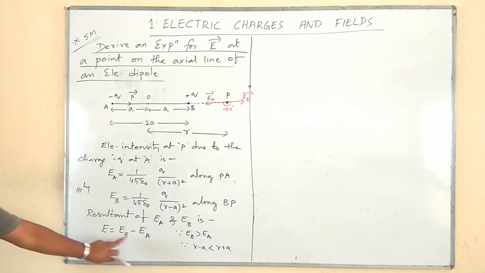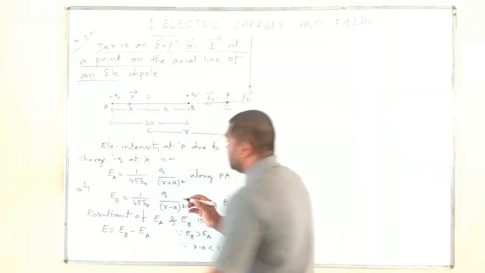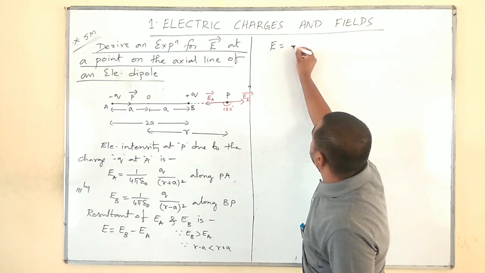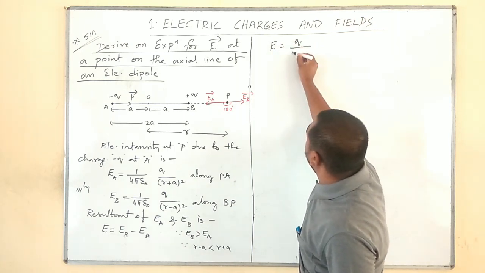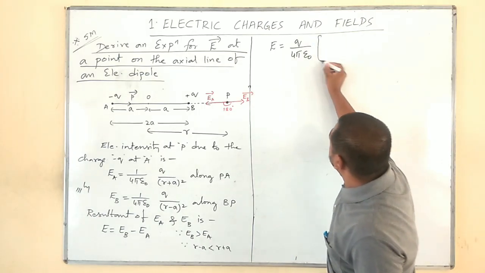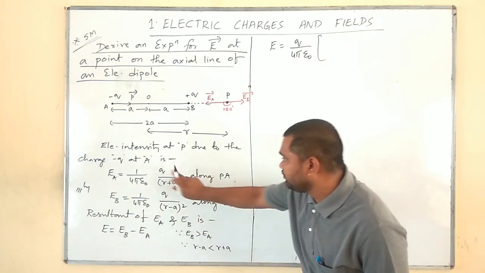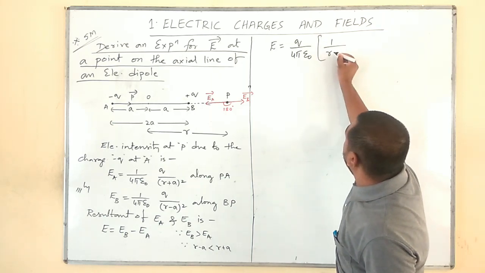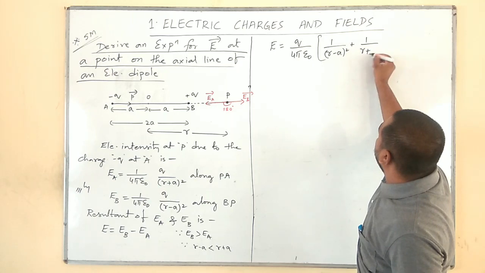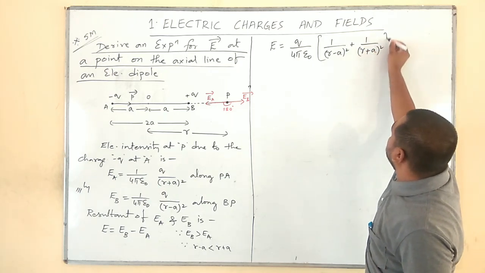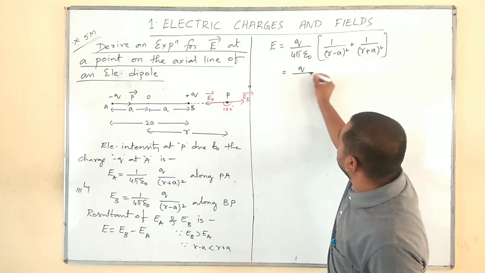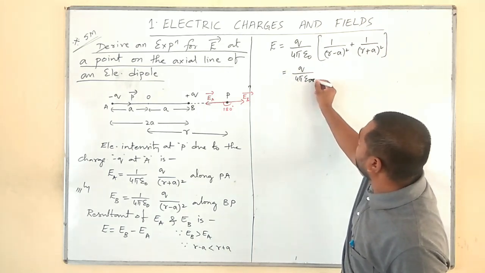Okay. Now, EB minus EA. What is common in EB and EA? What we can take common? That is q by 4 pi epsilon naught. We can take it out. Next, inside the bracket what comes? 1 divided by (r minus a) whole square minus 1 divided by (r plus a) whole square. Next, further simplification gives you q divided by 4 pi epsilon naught.